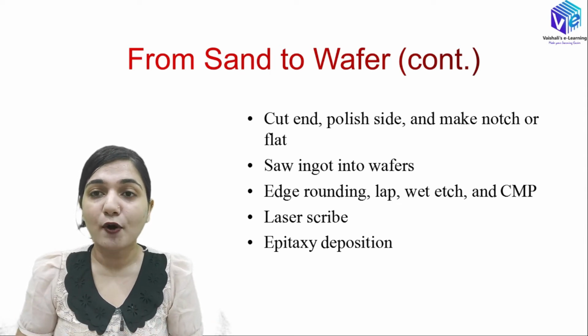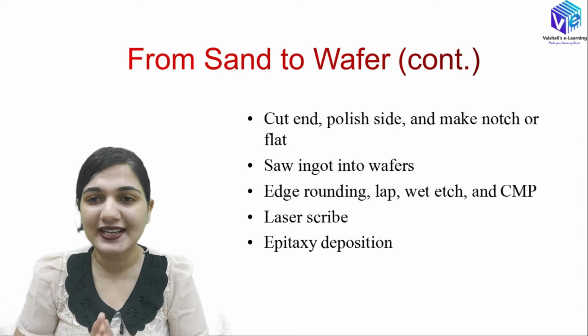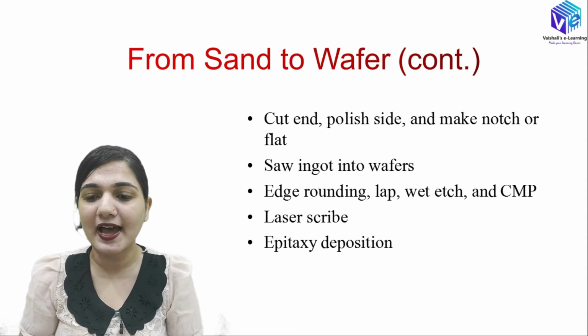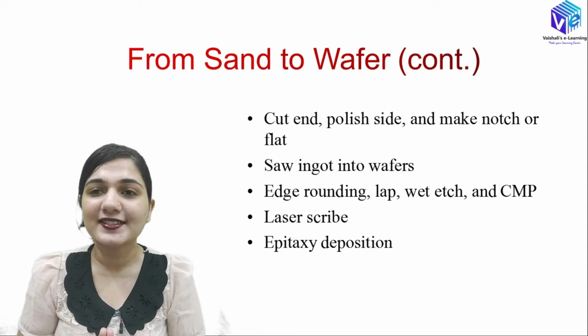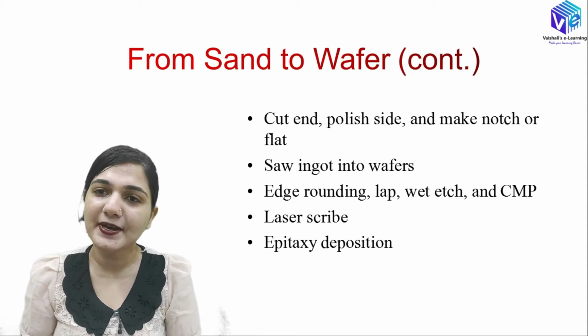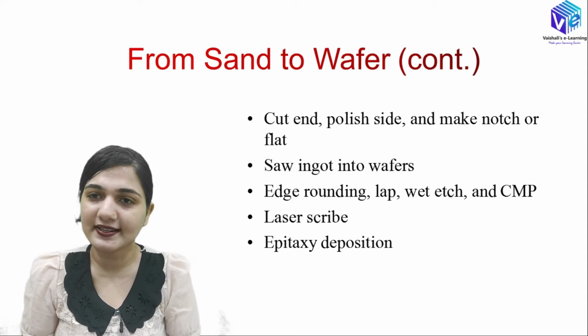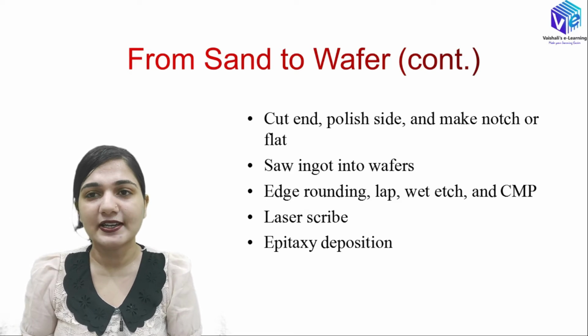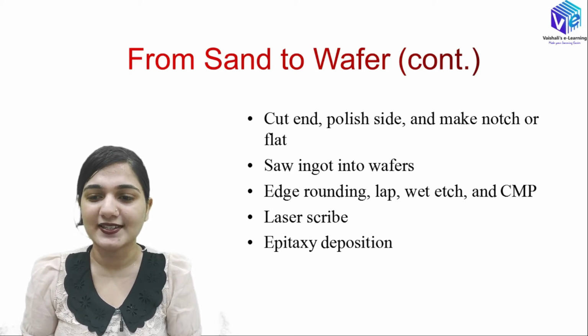So I want a completely defect free structure. This is why I will be doing all of these operations. Then we have laser scribing. I will be identifying the chip according to the scribe. Then we have the epitaxial deposition. This is the next unit, and we will be talking in detail about the epitaxy process as well.